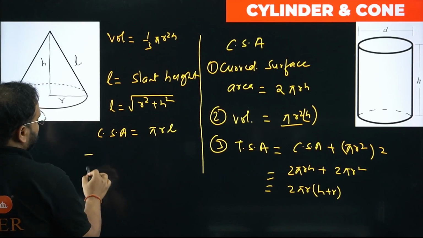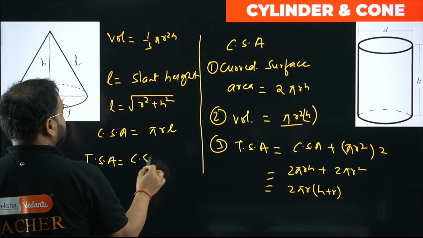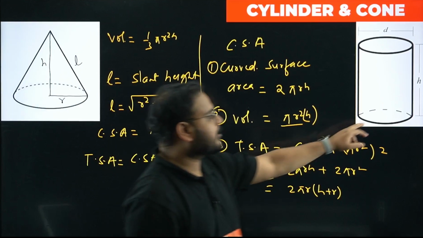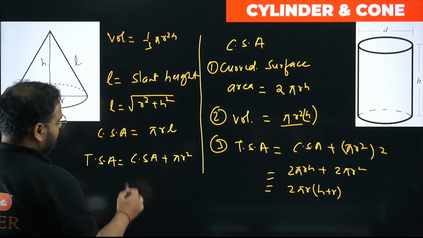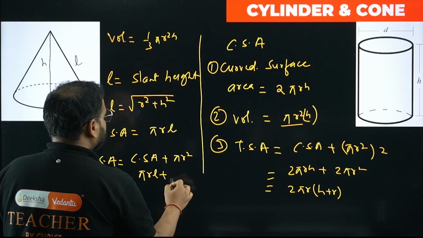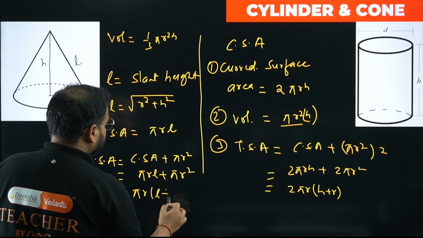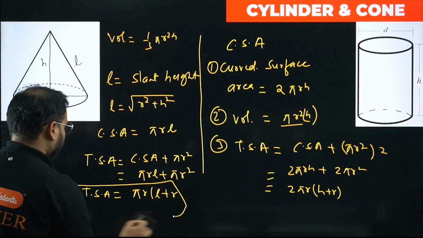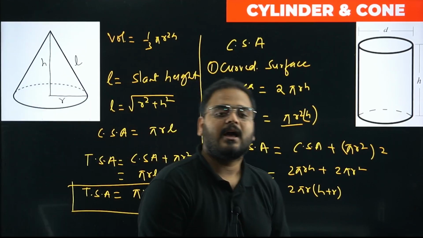Now once that is done, let's look at TSA also. What is TSA, sir? The curved surface area CSA plus pi r square. Why not 2, sir? Check here. In the cylinder we had 2 circular faces, but in this case I have 1 circular base. That's why pi r square. So add them: pi RL plus pi r square. Take pi r common. What am I getting? L plus r. This is my TSA. Please check this out. TSA is pi r times L plus r.